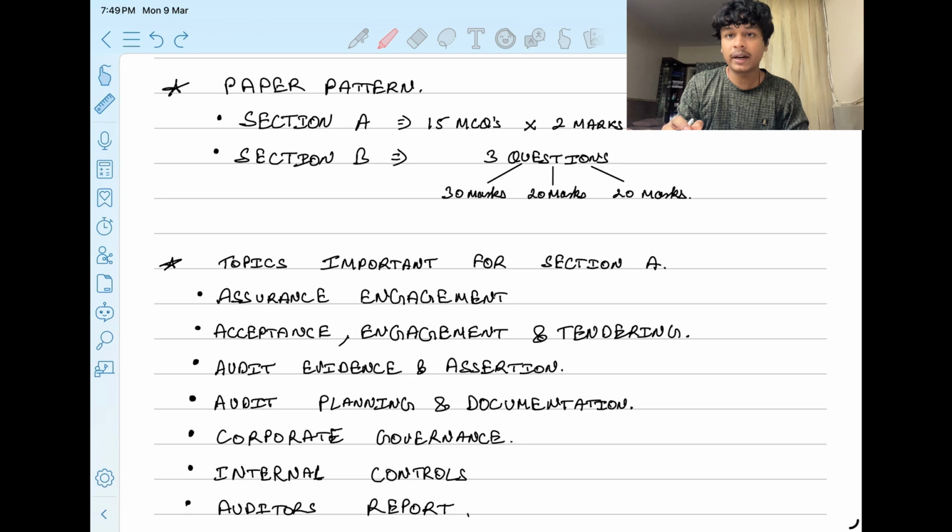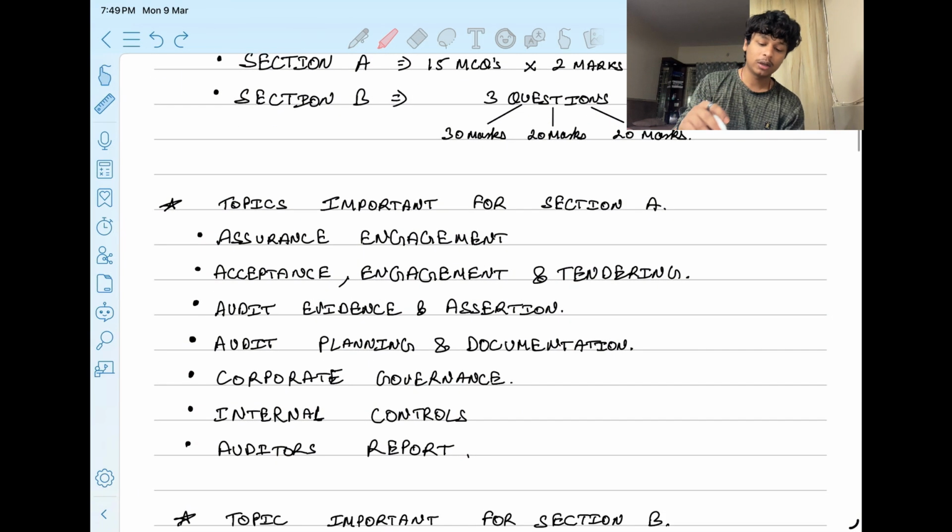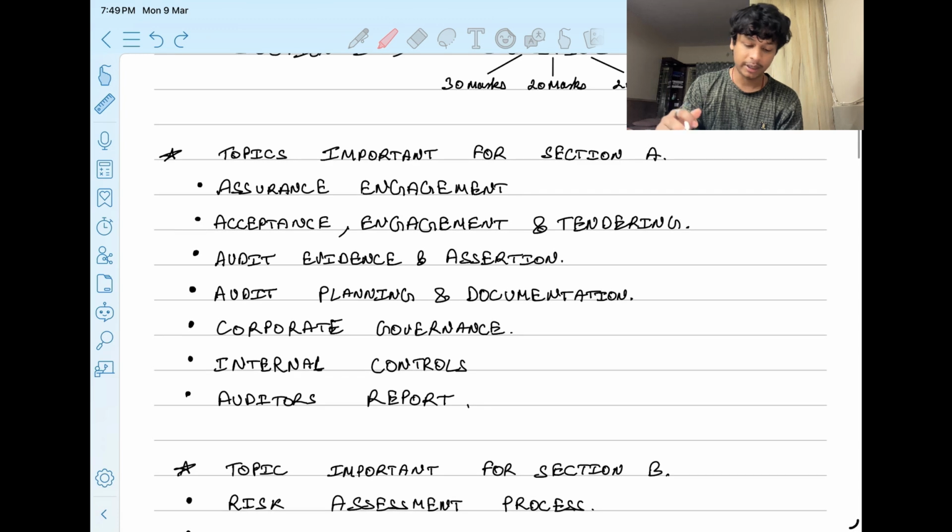There is a lot of writing, so you need a lot of practice because the paper pattern has changed. You have to practice in timed conditions so that you do not miss the paper and are able to manage your time, right?